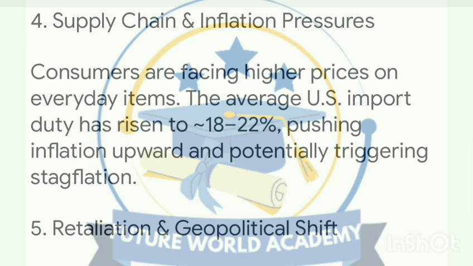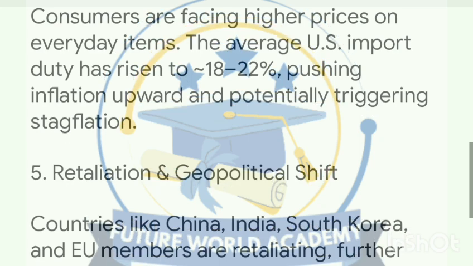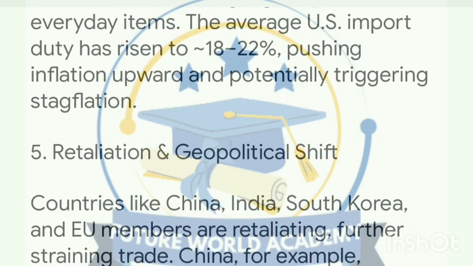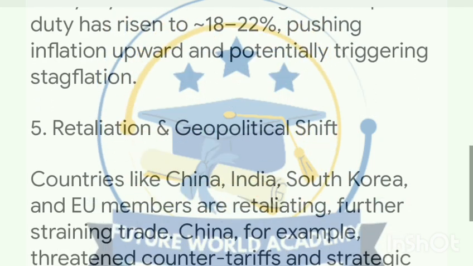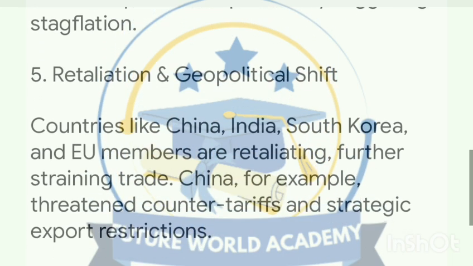4. Supply chain and inflation pressures. Consumers are facing higher prices on everyday items. The average U.S. import duty has risen to approximately 18 to 22%, pushing inflation upward and potentially triggering stagflation.